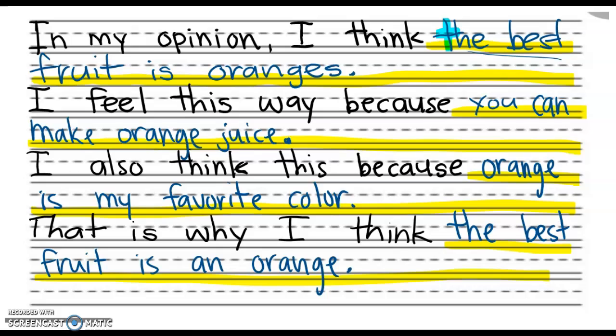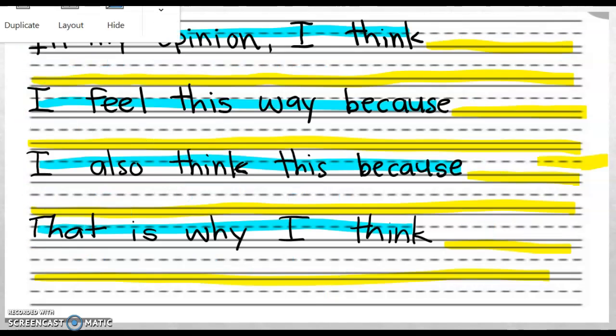Now, this writing, you can use the sentence frame, so you can keep this video on pause, or pause it on this page right here so that you have those sentence frames for you. Once again, the blue is your sentence frames, and the yellow is where you write your opinion.